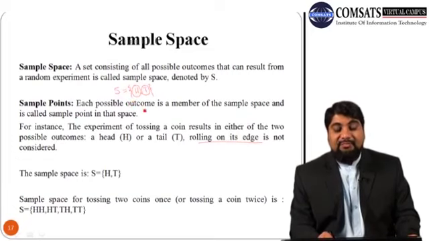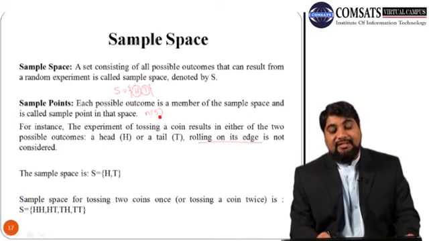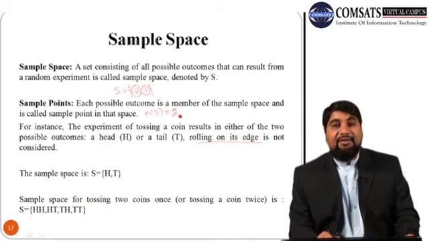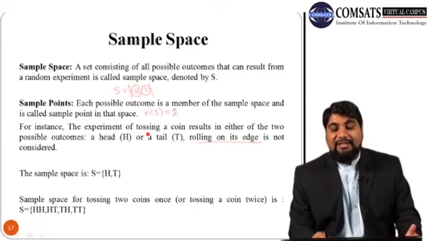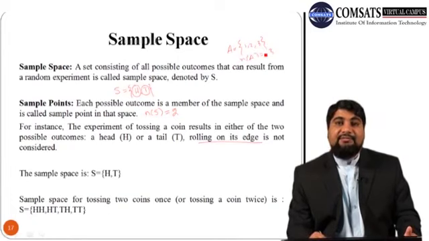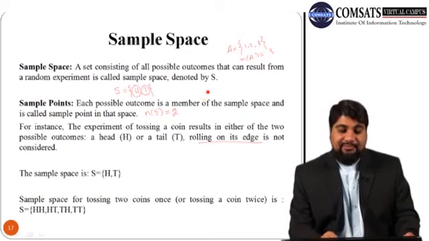Note that the number of sample points is denoted by n(S), the number of sample points in S. In this case we have 2 sample points. And suppose we have another set A, say A is {1, 2, 3}. Then the number of sample points in A is 3.